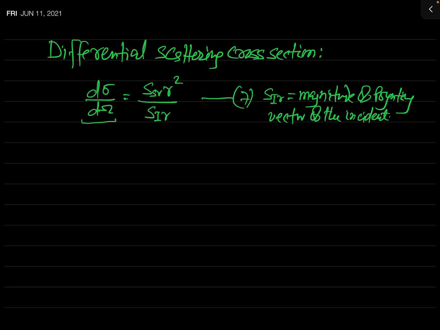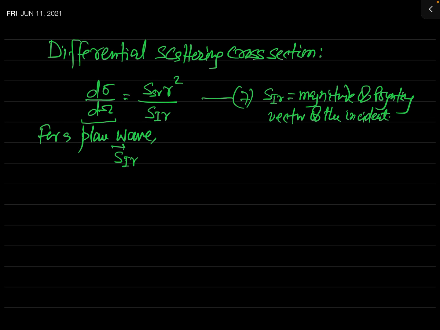And we have already studied the Poynting vector in great detail in previous lectures, so I hope you can remember all those results. You have seen for a plane wave, what is this SIR?